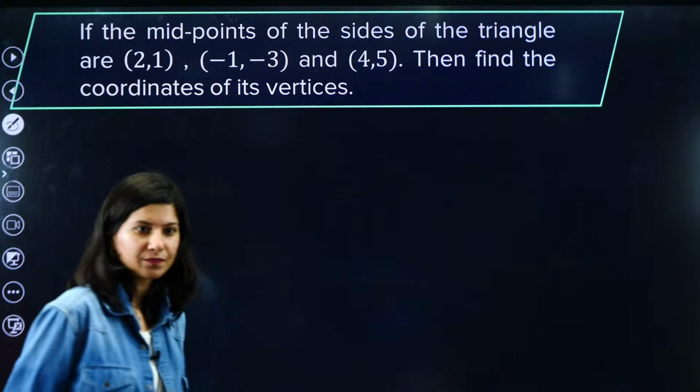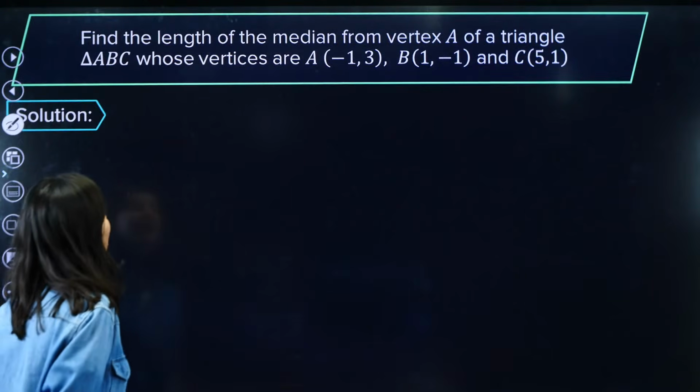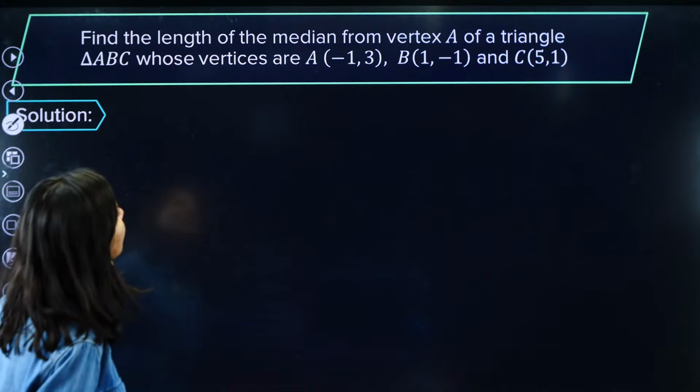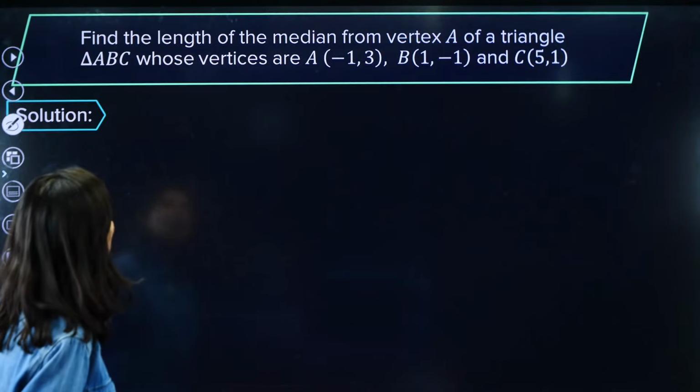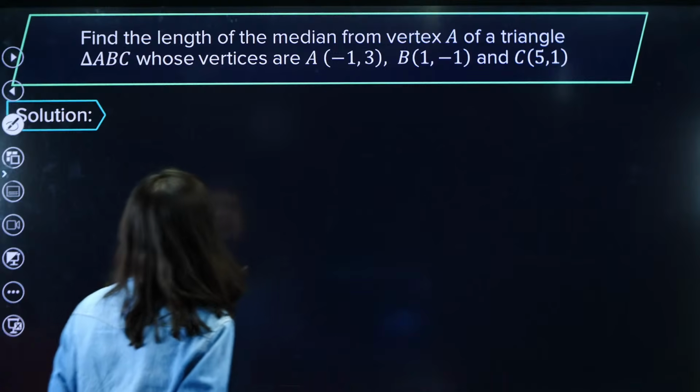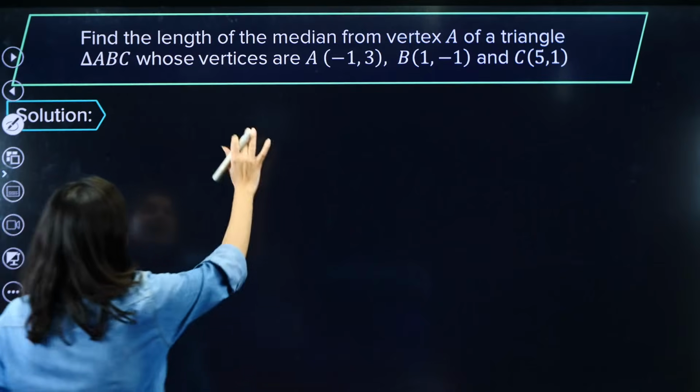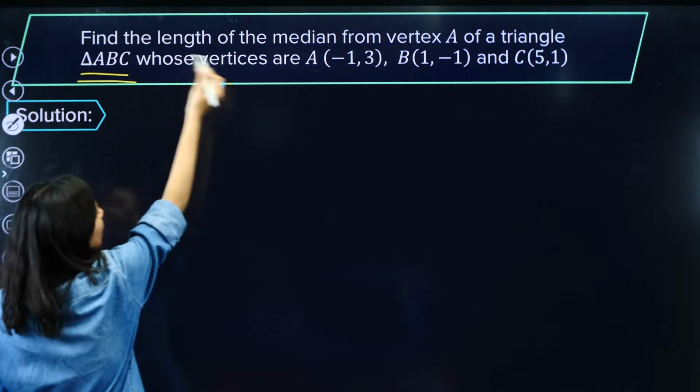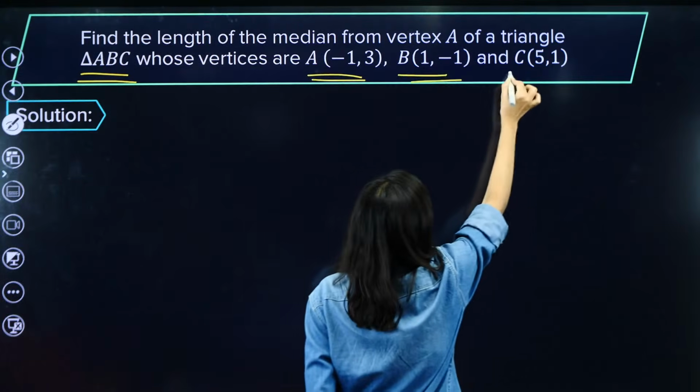Okay? Yes, let us start. Find the length of median from vertex A of a triangle ABC whose vertices are A, B and C. Okay, acha. So basically there is a triangle ABC whose vertices are given to you.